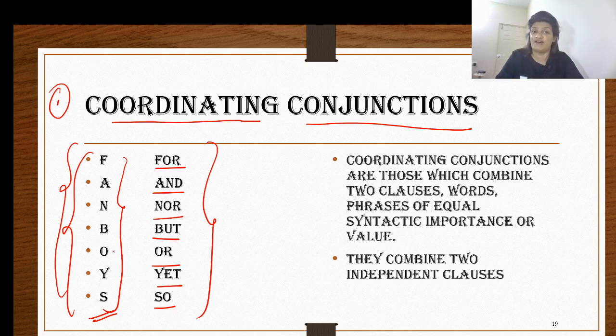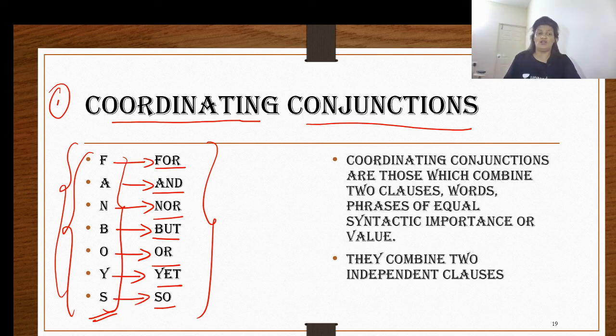What is it? FANBOYS, where F stands for for, A stands for and, N stands for nor, B stands for but, O stands for or, Y stands for yet, and S stands for so. All these are called your coordinating conjunctions. Now, how do they function in a statement is the question to be asked.